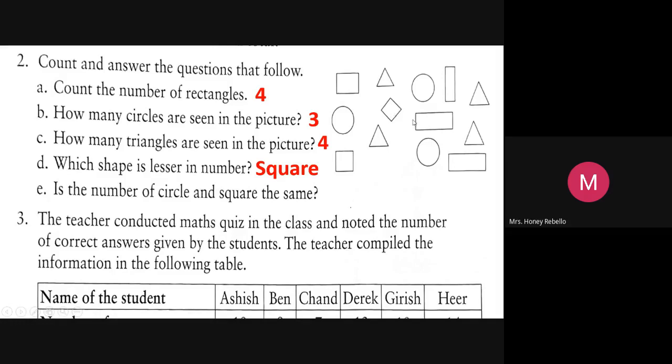Okay, children. So 4 triangles, then 3 circles. Okay, children. Now, good, darling.